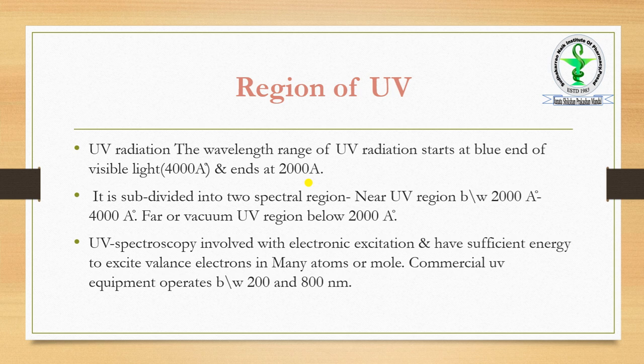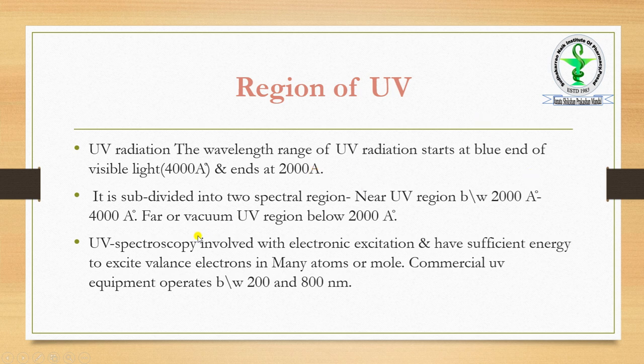Okay, these are invisible regions which we can't see with our naked eyes. Whereas the third region, from 400 to 800 nanometer, is called the UV visible region. So as in the slide, the wavelength range of UV radiation starts at blue, ends at visible light 4000 angstrom, and ends at 2000 angstroms.